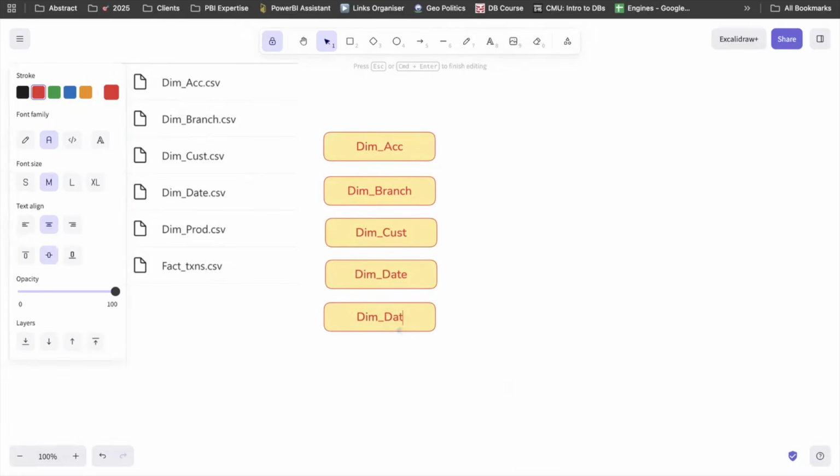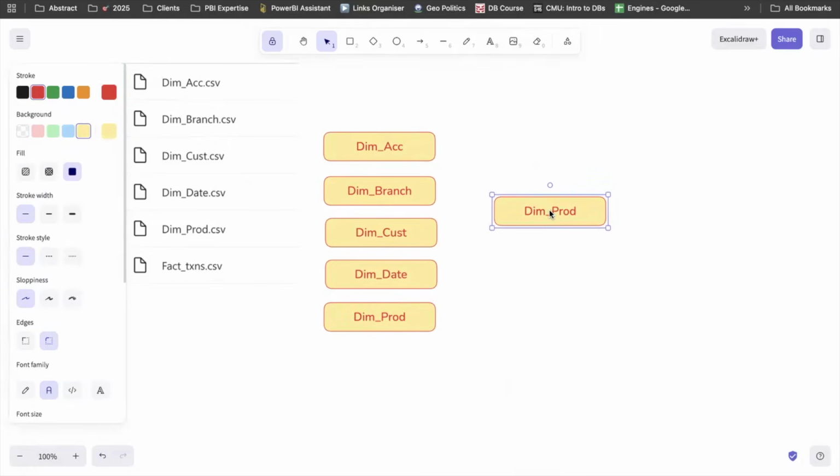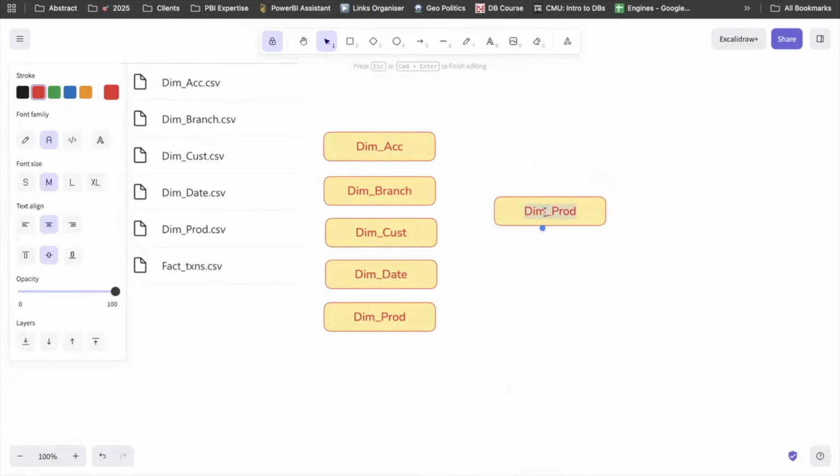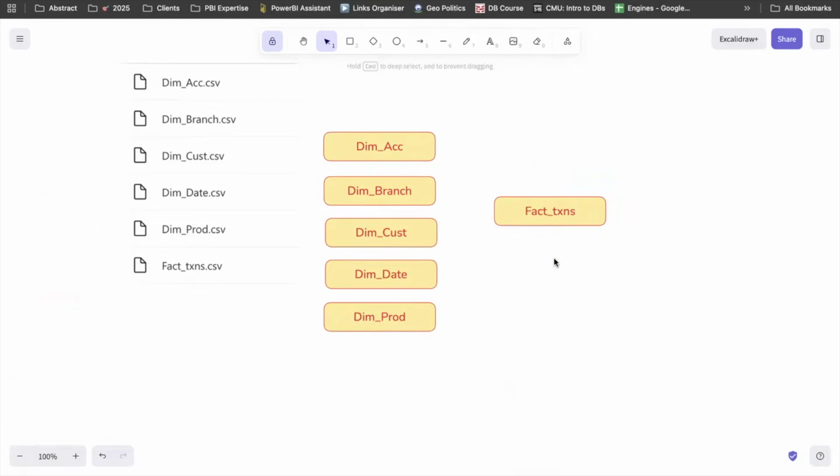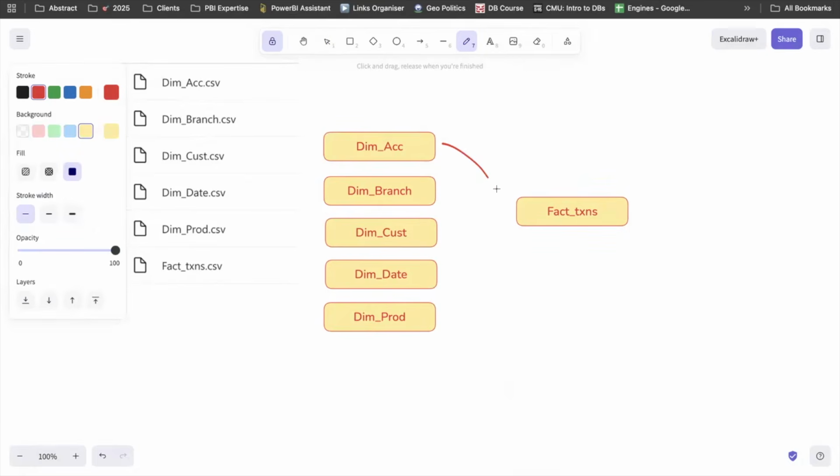Okay. So let's say we will start with the star schema. These are the tables which we have. Typically, how the star works is you have all the dimension tables and you have a fact table, and then you link all the dims to the fact, right? So let's say this is the fact. This will be fact transactions. Now coming to the modeling part, we will need to link each dim table to the fact table. For that, we will need some joining keys which should be common between both of them, right? Typically, if they exist in those files or tables, well and good. If they do not exist, we will need to create them.